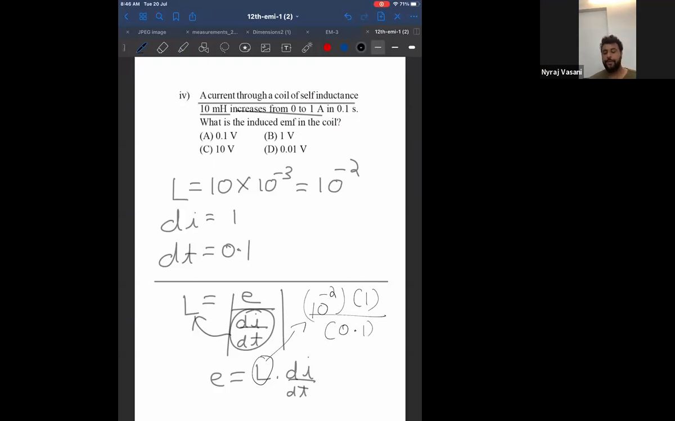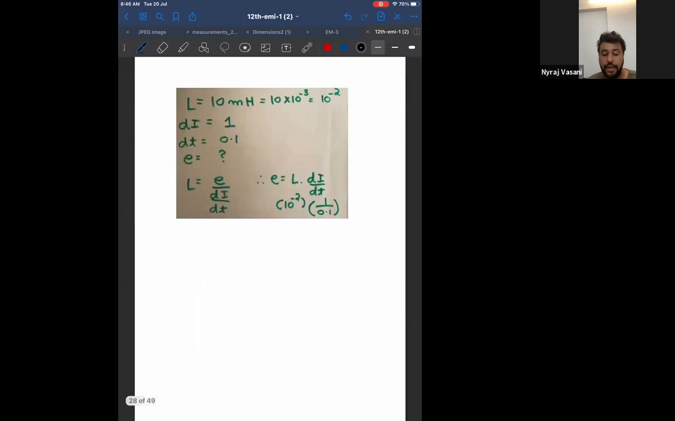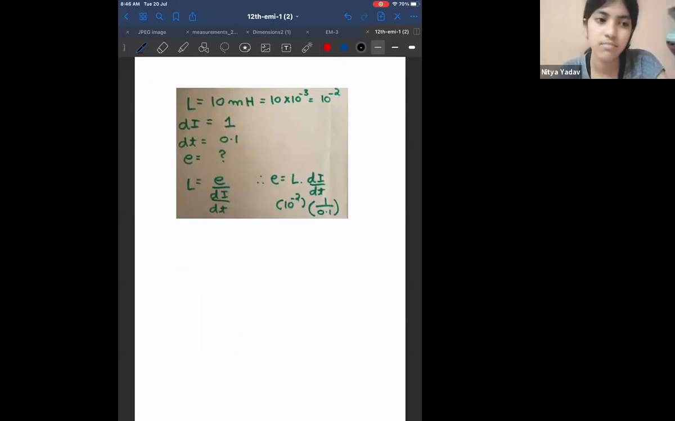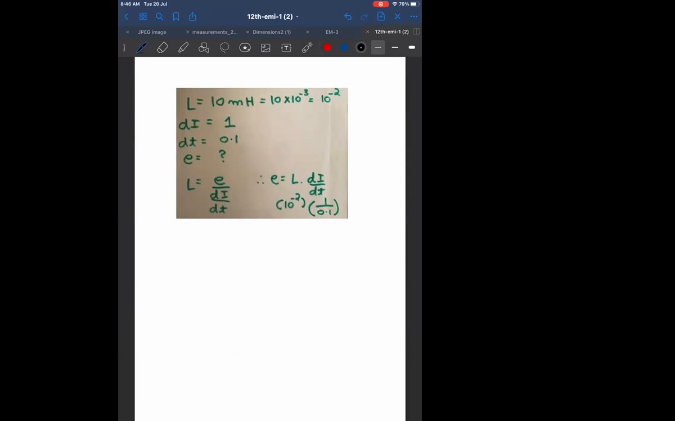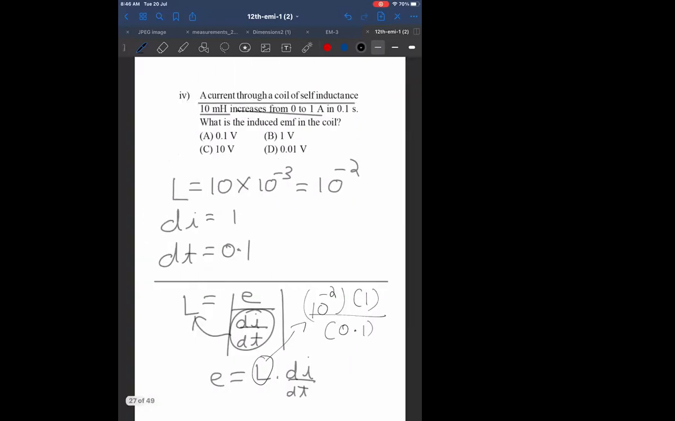So tell me, 0.1 is 10 power minus 1. If I take 10 power minus 1 to the numerator, it becomes 10 power 1. 10 power minus 2 divided by 10 power minus 1 becomes 10 power minus 1, which gives me the answer as what? A, B, C? I think the answer will be A.